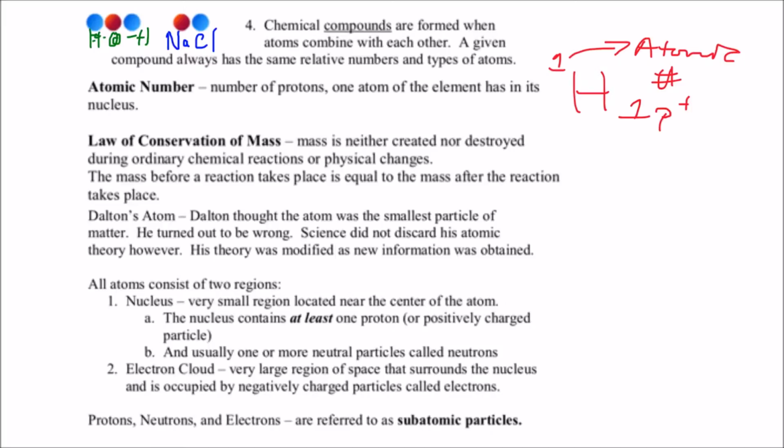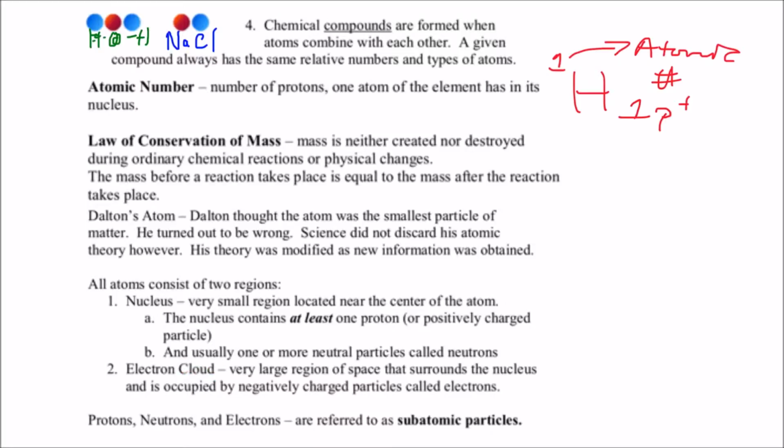All right, all atoms consist of these two main regions here. We've got the nucleus, and inside the nucleus you have to have at least one proton, and you've also usually got some neutral particles that we call neutrons. Hydrogen actually does not have any neutrons. It has 0 neutrons. So that's why it says usually, because I think all the other elements have neutrons in them, in the nucleus.